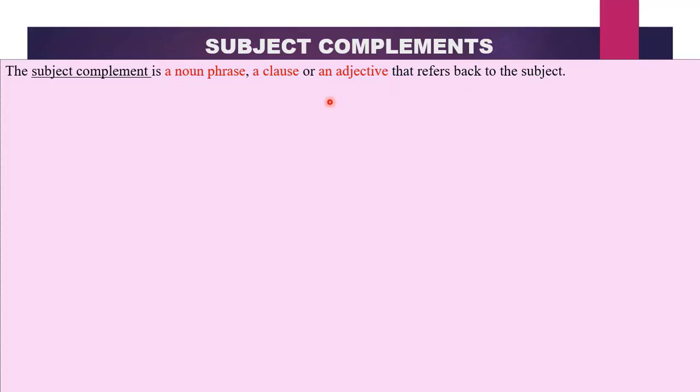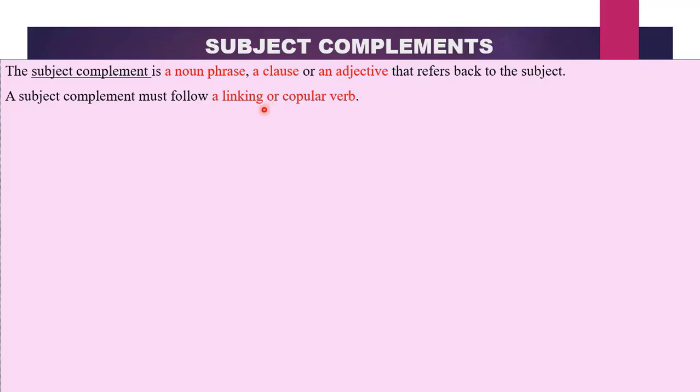There is also something important that you need to know. It is that the subject complement must follow a linking or a copular verb and not a transitive or action word. Therefore, if you have a subject complement, then there will be no action word in the sentence. The verbs in the sentence must be a linking or a copular verb so that the noun phrases, clauses, or adjectives that come after those verbs will refer back to their subjects. That is what we mean by a subject complement, the complement that refers back to the subject. And these phrases, clauses, or adjectives must come after a linking verb.